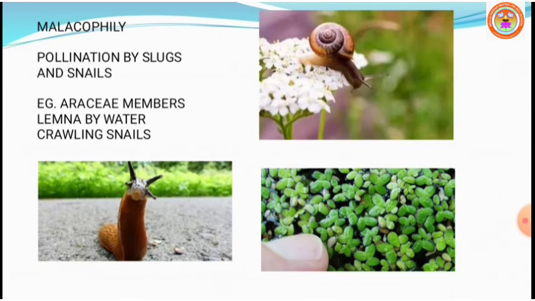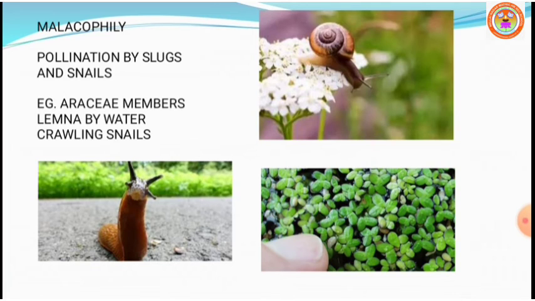We know that zoophily means pollination which effectively takes place by animals, which includes birds, bats, lizards, snails, and insects. Pollination is effectively carried out by slugs and snails in some plants. For example, plants like Ericaceae are pollinated by snails. Water snails crawl on the plants and pollinate them.